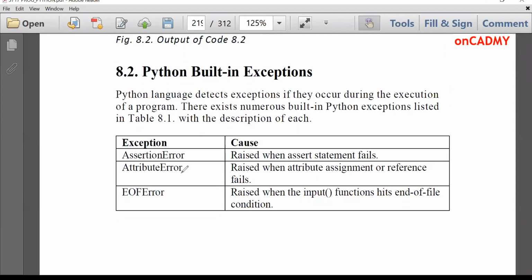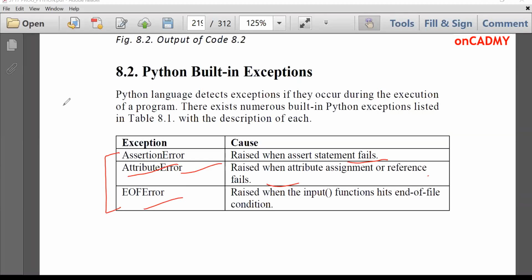Assertion error and attribute error: the description is given over here. Assertion error is raised when an assert statement fails. Attribute error is raised when attribute assignment or reference fails. Suppose we are giving a wrong attribute in a function or there is a mismatch in attributes, then attribute error occurs. Then EOF error, that means end of file error. These two exceptions are related to file handling.